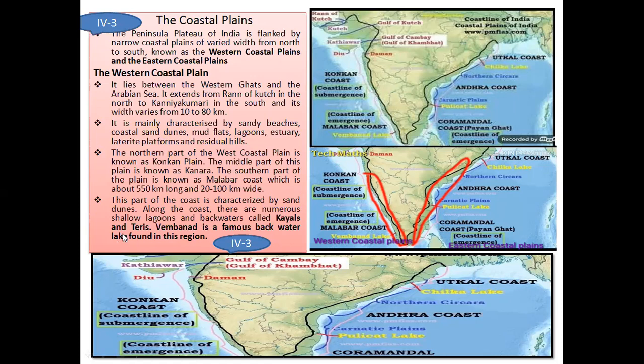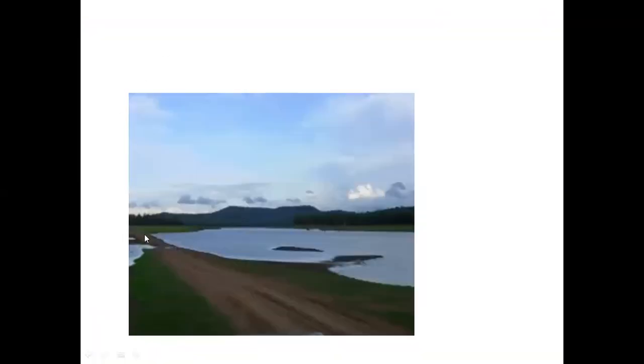Backwaters are called coils and terrace. Backwaters means this is backwater. This region is covered by the ocean or a sea. If a wave moves the water into this region, it creates a different water body known as a lake or a river, and it will again enter into this ocean or sea. This is created as a new water body known as backwaters, created by the sea or an ocean.